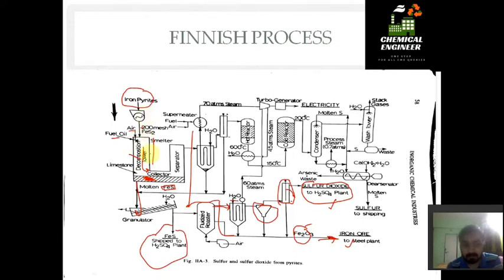The air with iron pyrite goes through the separator. This separator separates the molten FeS and FeS from the air. Here we have an electrostatic precipitator, I forgot to mention that. This electrostatic precipitator, ESP, is present at 2 points to remove dust.